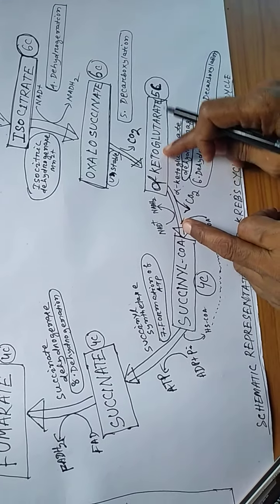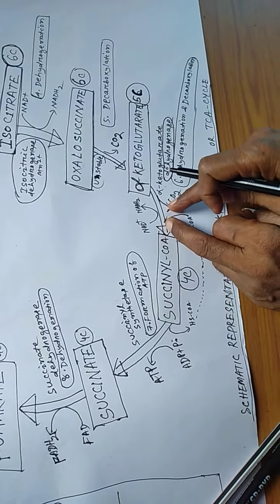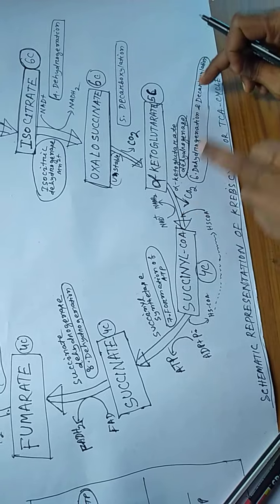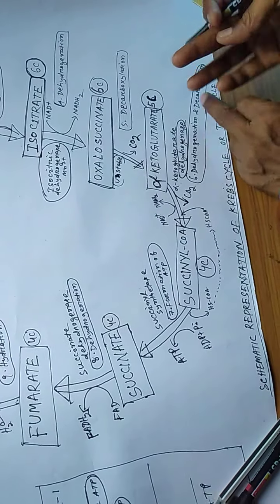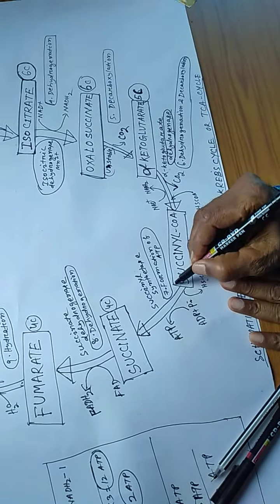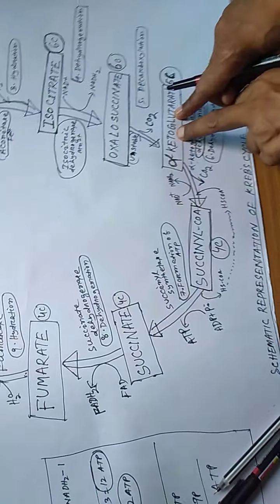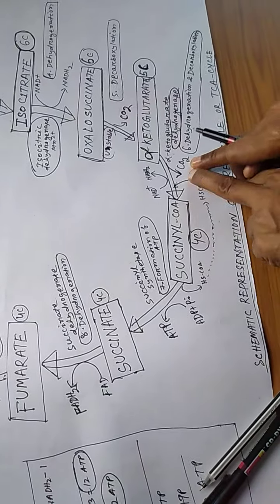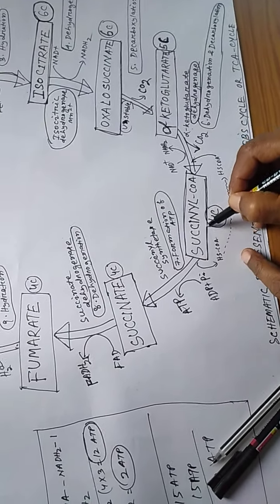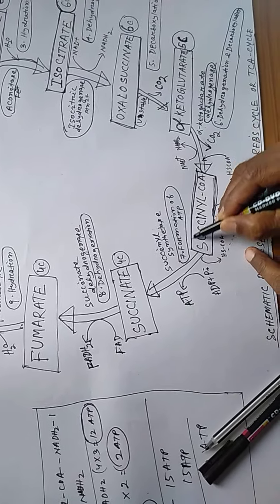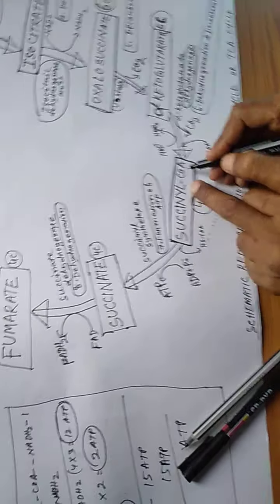Alpha ketoglutarate undergoes dehydrogenation and decarboxylation, and the product is succinyl-CoA. Again carbon dioxide is released, giving a 4 carbon compound, succinyl coenzyme A.